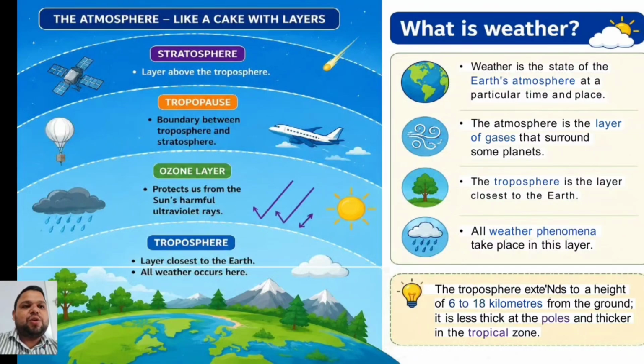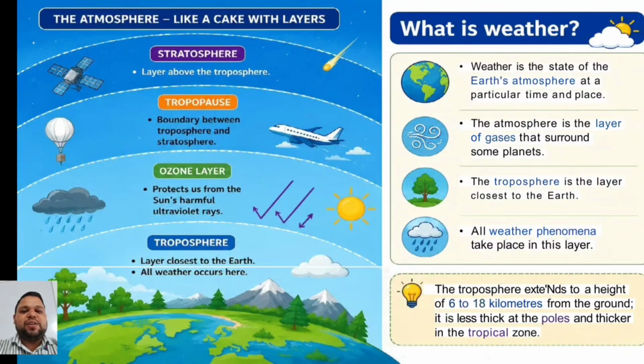The first is the troposphere, the layer closest to the earth, and all weather occurs here. The troposphere extends from the earth's surface up to about 6 to 18 kilometers. It is the most important layer for life. It contains most of the air, moisture, dust and particles, and is the zone where almost all weather phenomena occur.